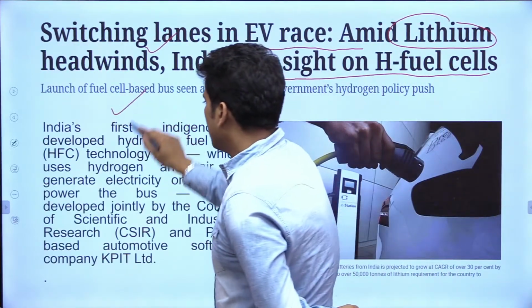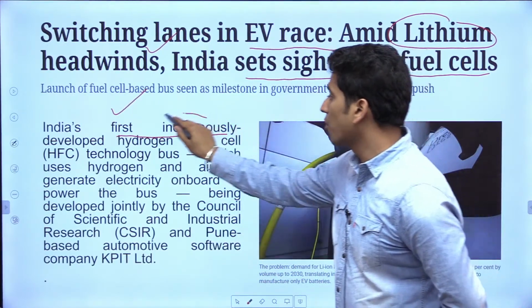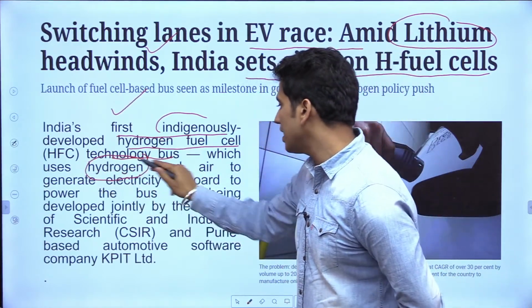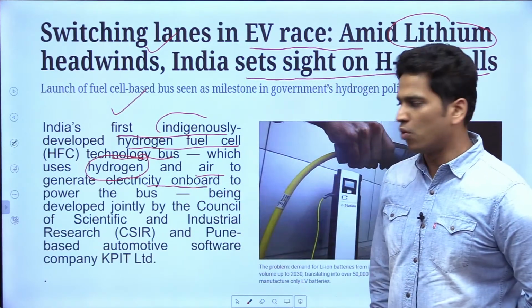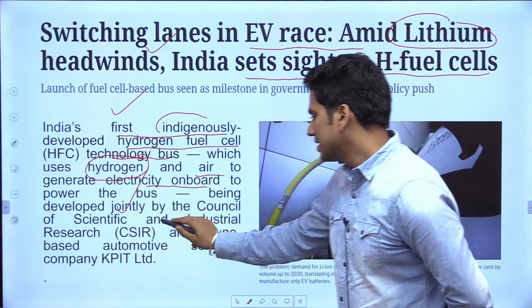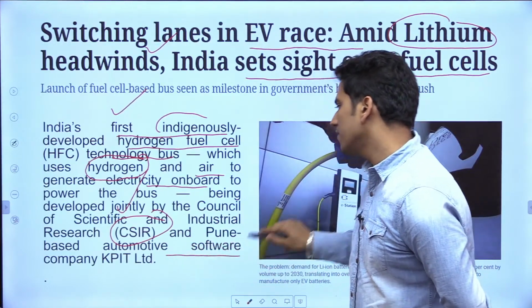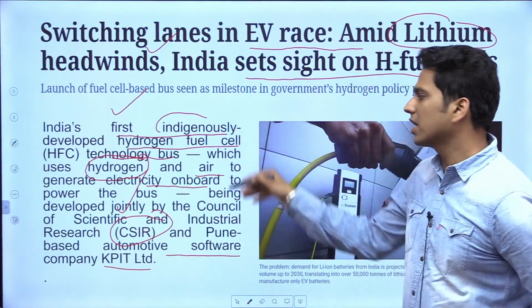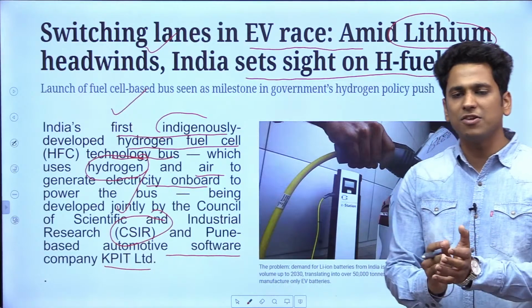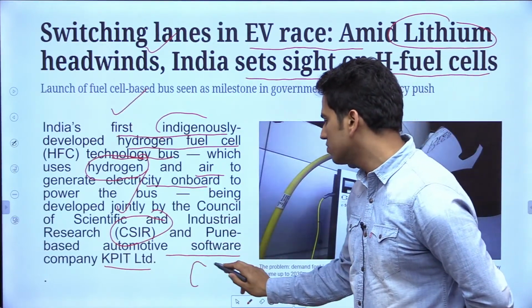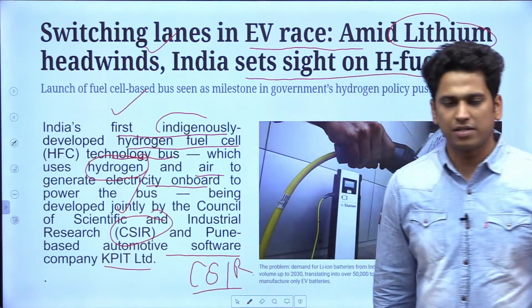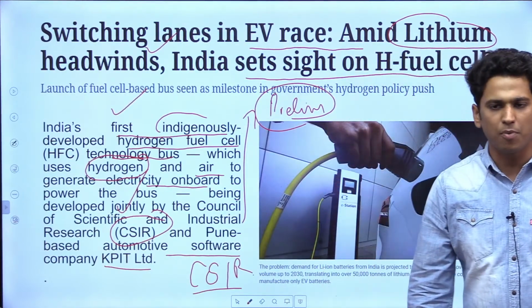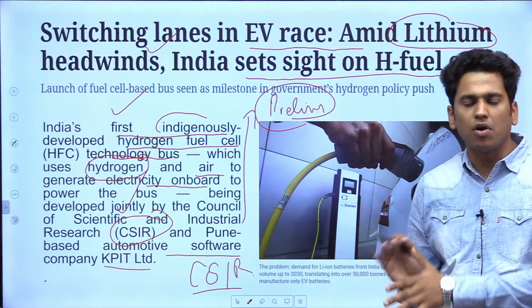Let's say India's first indigenously developed hydrogen fuel cell technology bus, this is very, very important, that uses hydrogen and air to generate electricity on board, has been developed jointly by CSIR and the Pune-based automotive software company KPIT Limited. So this is quite an achievement made possible by the Council of Scientific and Industrial Research. This is a direct question that could be asked in your prelims, so this statement is very, very important.